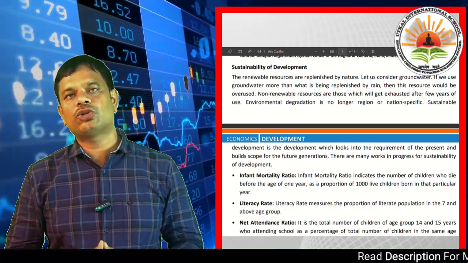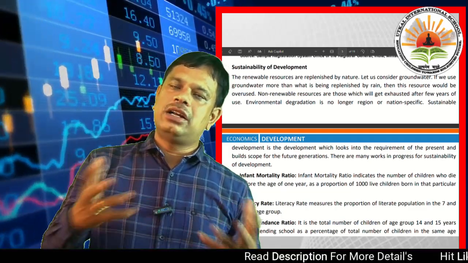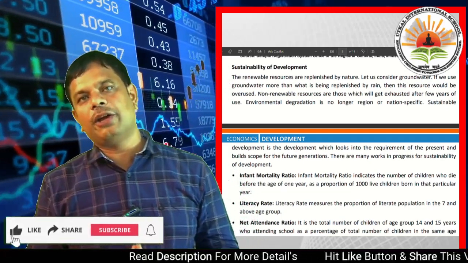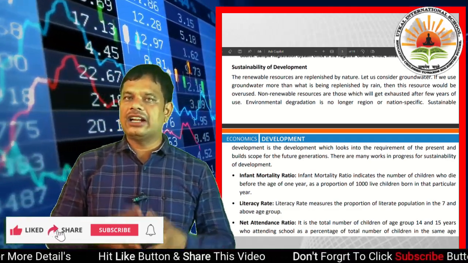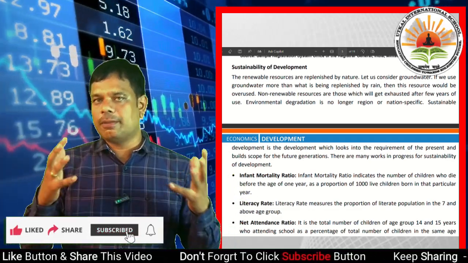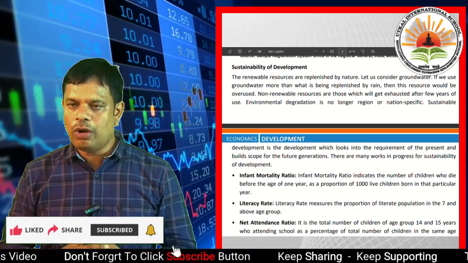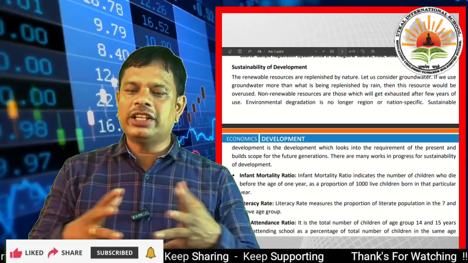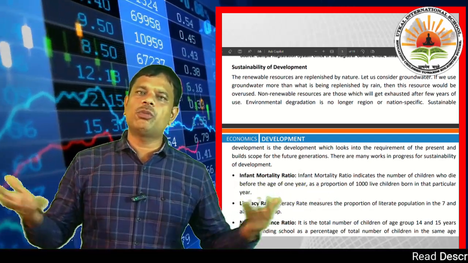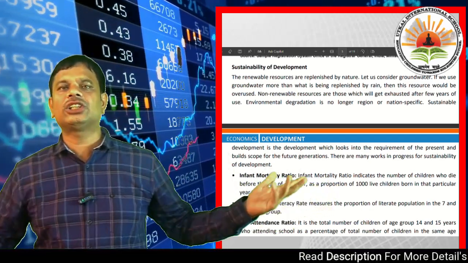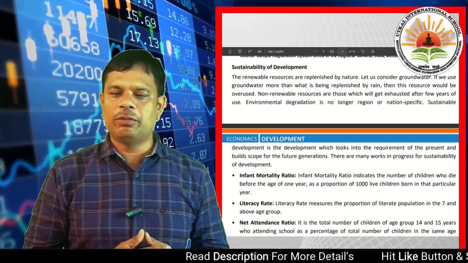Renewable resources will be replenished, and groundwater is an example. If you use it in excess, it goes down, it is a shortfall, and the next generation will face problems or issues. Non-renewable resources are those which will be exhausted after a few years, completely finished. Our next generation can't enjoy them. They are the non-renewable resources.